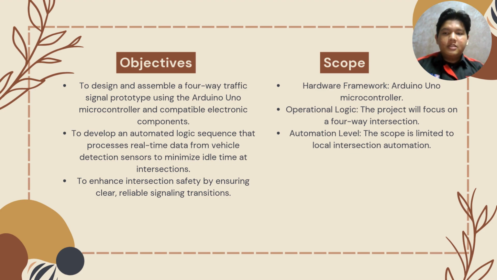The scope of the project is limited to a four-way intersection controlled by an Arduino Uno. The system focuses on local intersection automation only and does not include communication with other intersections or citywide traffic management systems. These boundaries ensure that the project remains practical, manageable, and achievable within the given time frame.